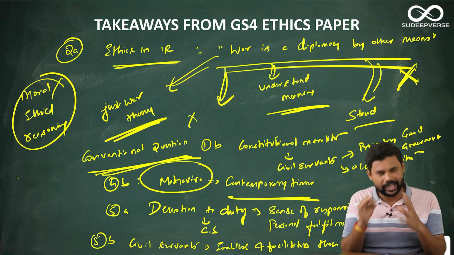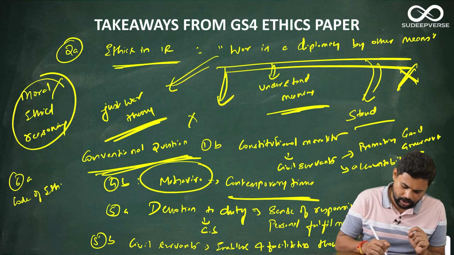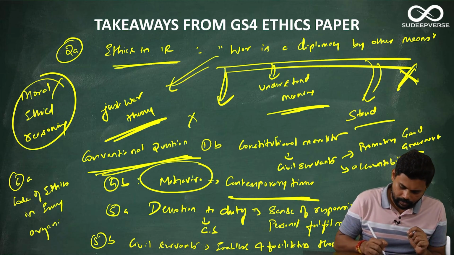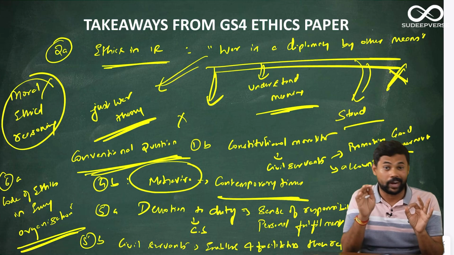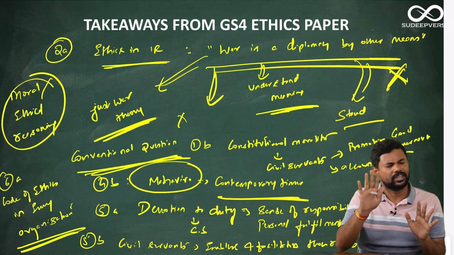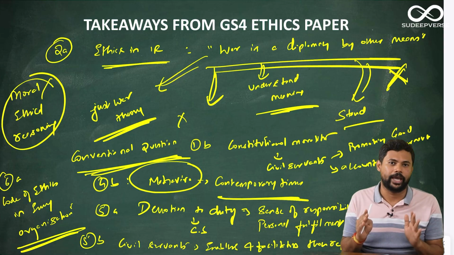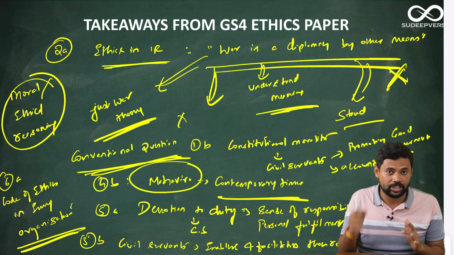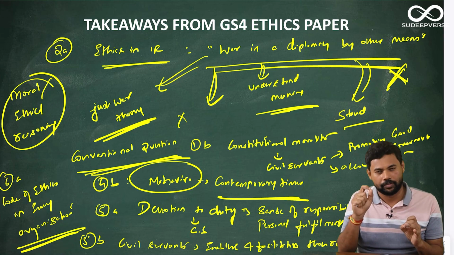The next question, that is again coming from the conventional syllabus, is 6A. 6A is more or less talking about code of ethics in every organization. So this is another important question. Last year also they have asked on code of conduct and code of ethics both together, I think in question 5A if I have not mistaken, and this year they are asking it in question 6A on code of ethics in every organization and the necessity and the need for such code of ethics. Again a straightforward answer. You could have written a very good answer.